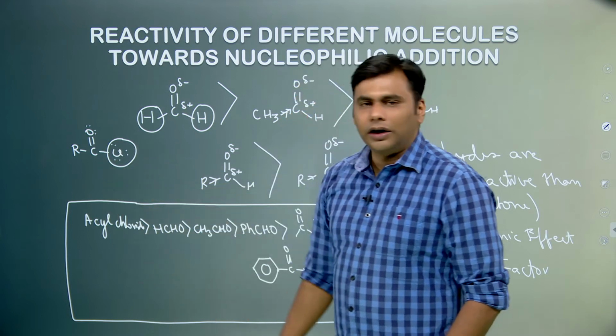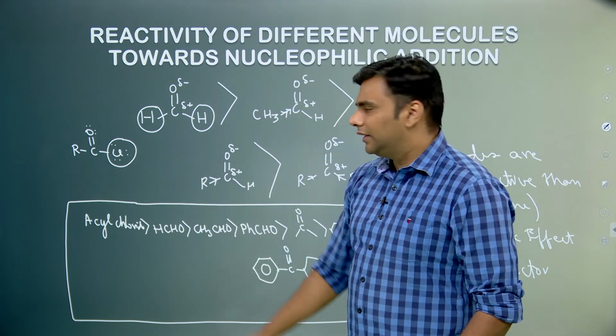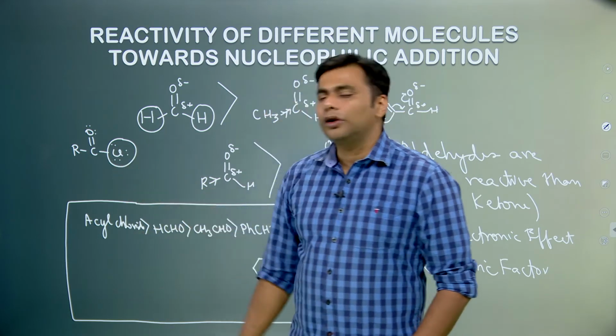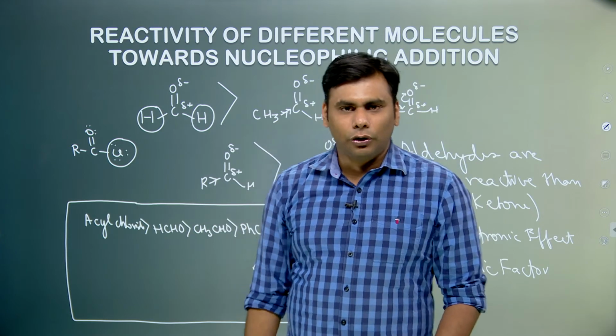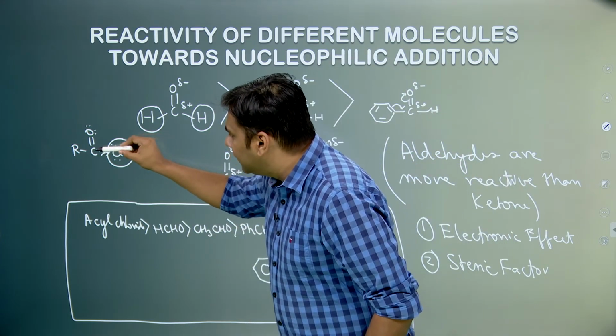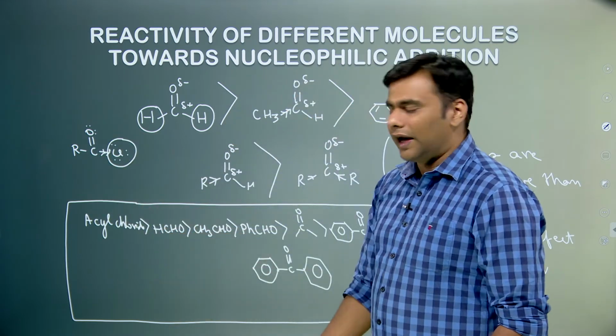So the resonance is not effective because the orbitals do not have the proper symmetry. There is a mismatch of symmetry because these orbitals are larger. So in the case of acyl chloride, resonance is not dominant, the inductive effect dominates, and this withdraws electrons and increases the positive charge on this carbon. Hence, acyl chlorides are more reactive.